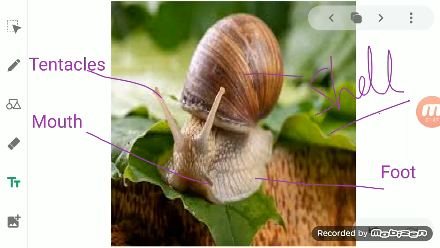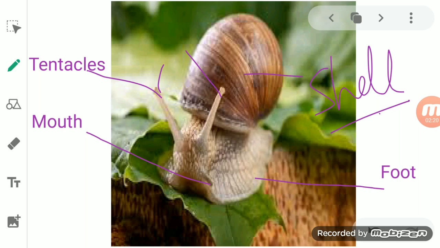Now the body of the snail is very soft, consisting of a head and a foot, and the very popular part, the shell. You know that a snail has a shell on it. The head of the snail has two pairs of tentacles. You can see here, this one is a tentacle, this one is a tentacle, and this one is also a tentacle.